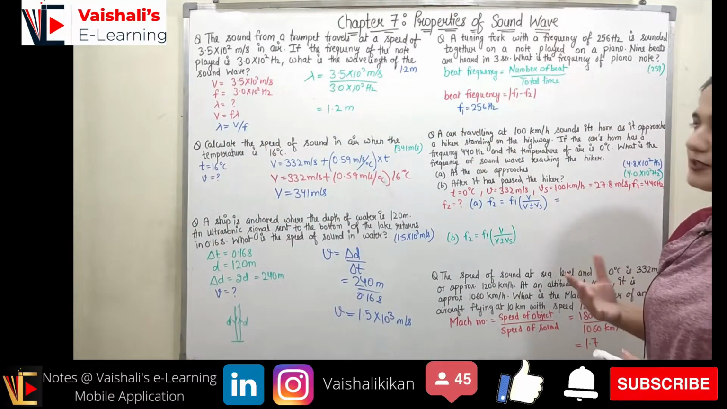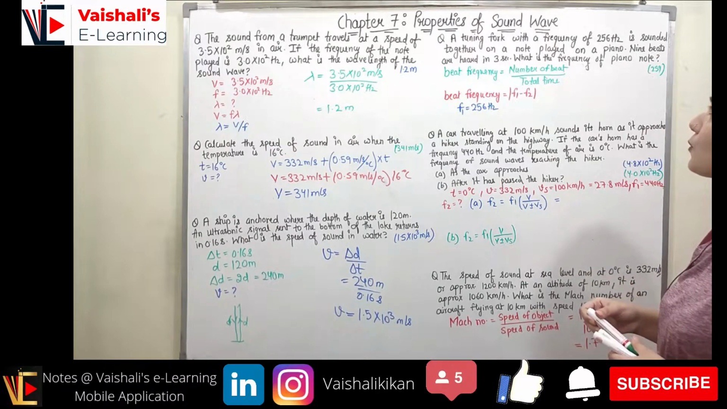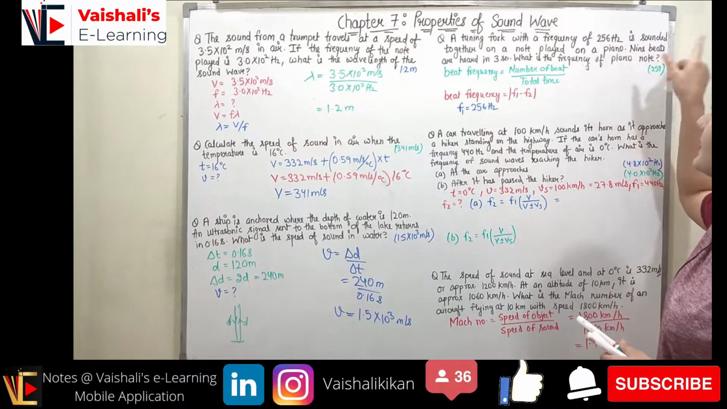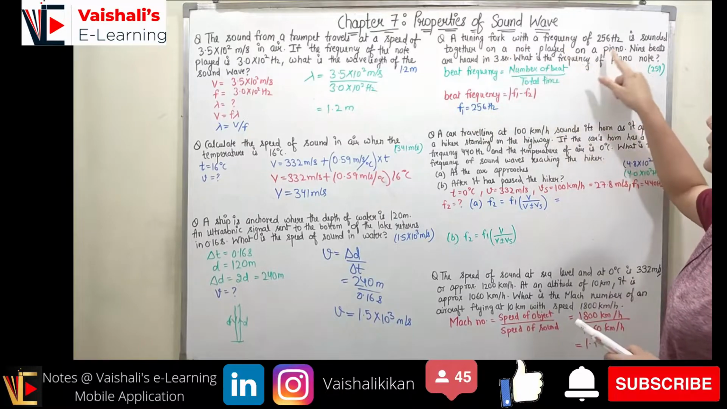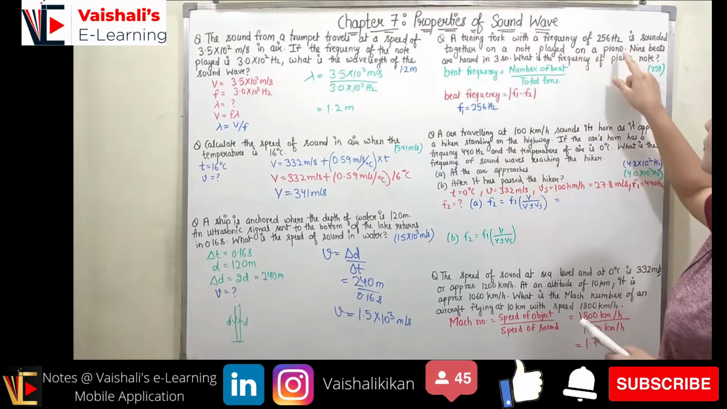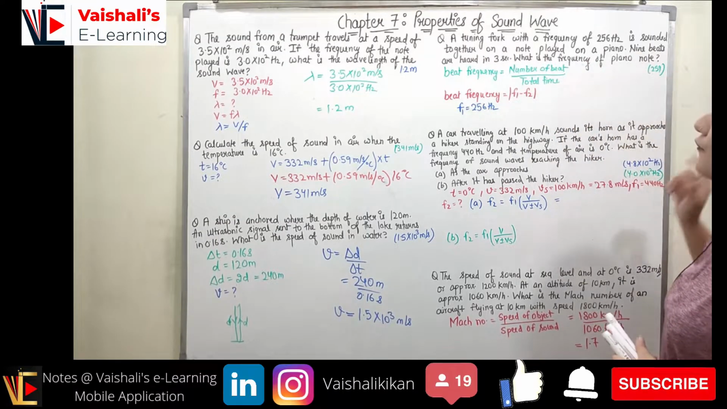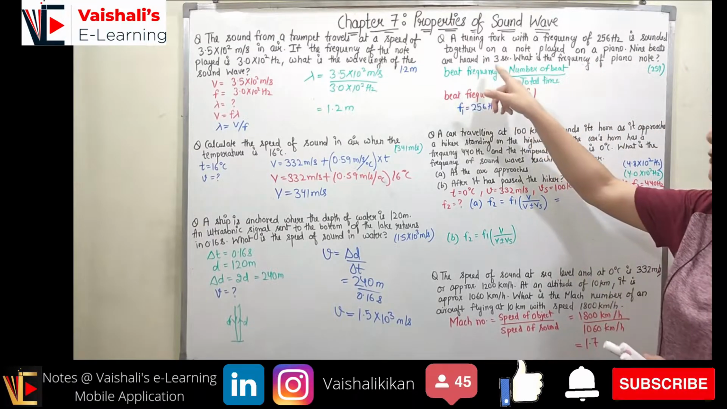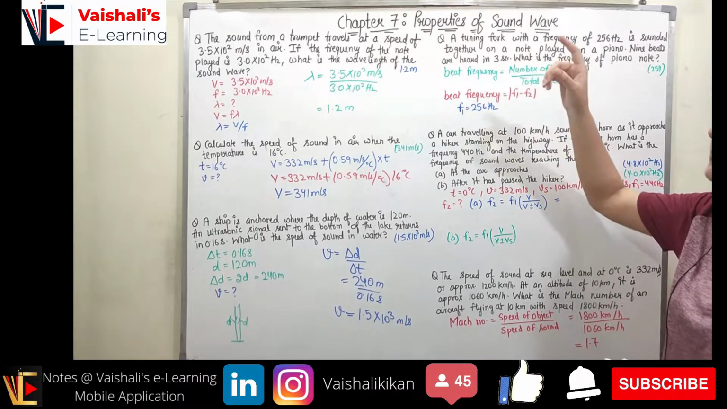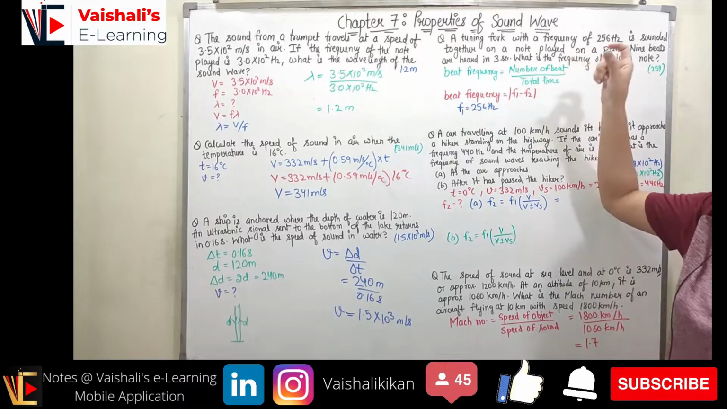Now coming to the next problem, it states: a tuning fork with a frequency of 256 hertz is sounded together with a note played on a piano. So we have two frequencies over here. 9 beats are heard in 3 seconds. What is the frequency of the piano? Right, so beat frequency. What is the beat frequency? Beat frequency is the number of beats per second.